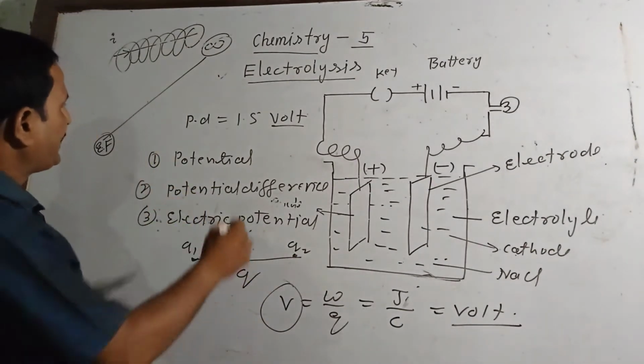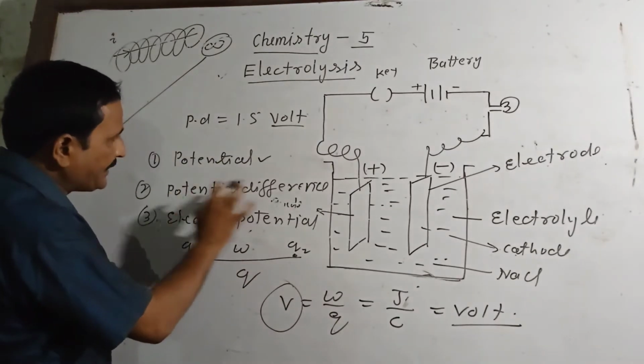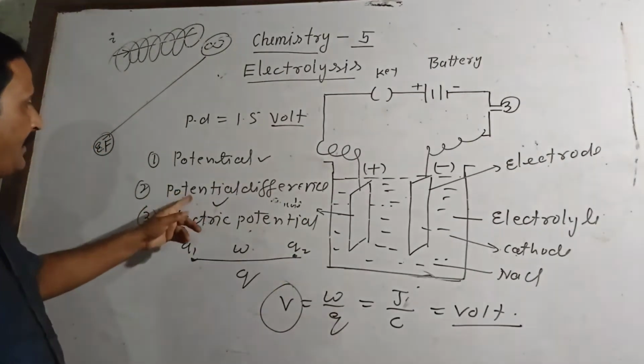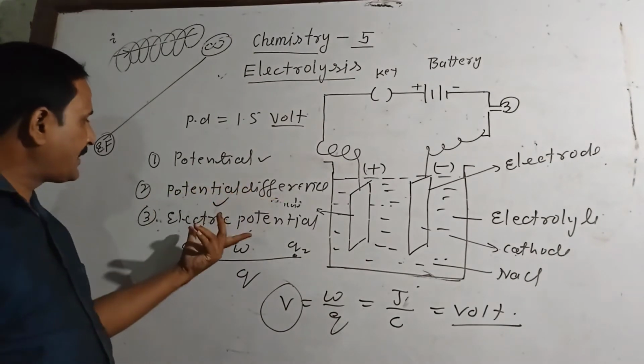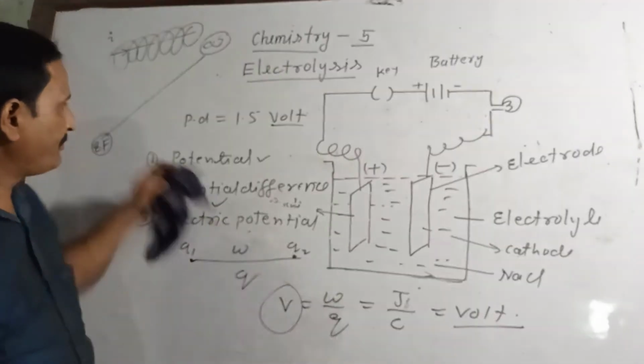I have only explained what is potential, what is potential difference, what is electric potential, and the unit. For both potential difference and electric potential, the unit is the same, volt.